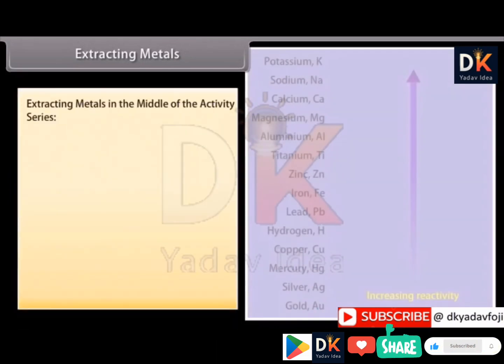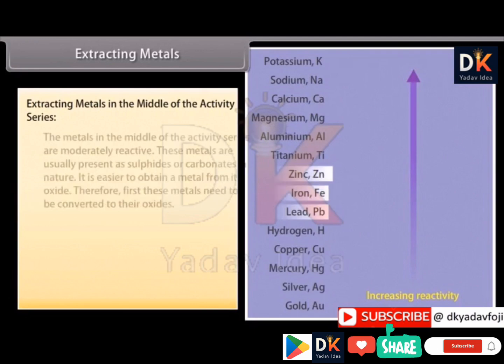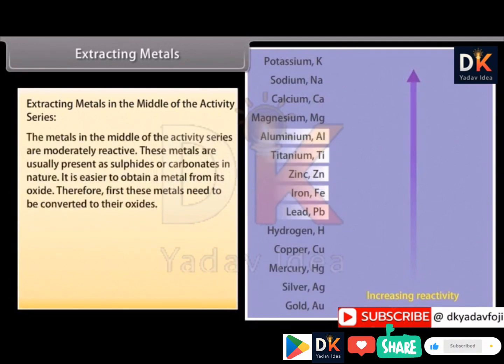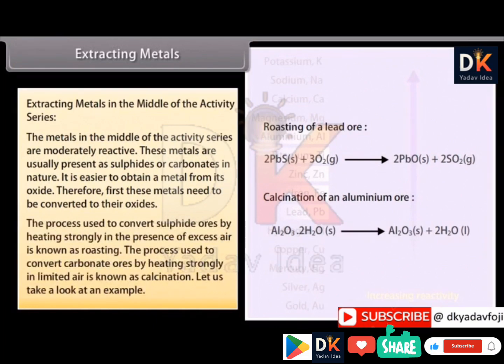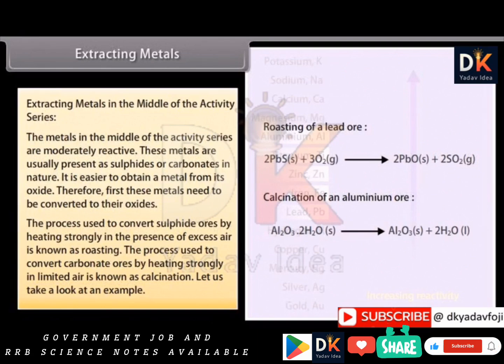Extracting metals in the middle of the activity series. The metals in the middle of the activity series are moderately reactive. These metals are usually present as sulfides or carbonates in nature. It is easier to obtain a metal from its oxide. Therefore, first, these metals need to be converted to their oxides. The process used to convert sulfide ores by heating strongly in the presence of excess air is known as roasting. The process used to convert carbonate ores by heating strongly in limited air is known as calcination.